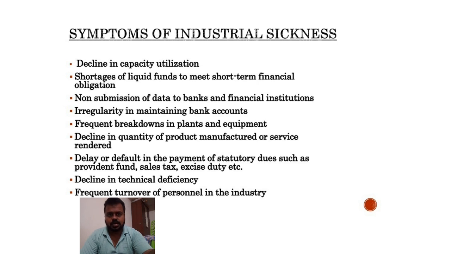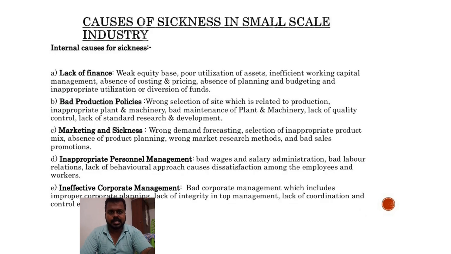Next one is frequent turnover of personnel in the industry. Frequent turnover of personnel is the changing of the workers. For example, if a technician is working and there is frequent change in his position, then it may cause sickness in the industry. Next, we are going to see the causes of sickness in small scale industry. First point is lack of finance.